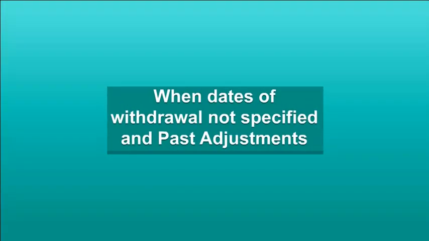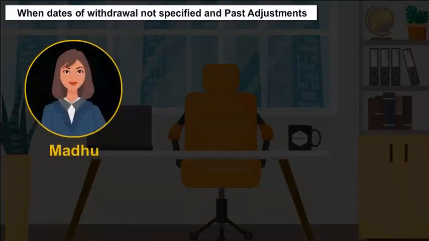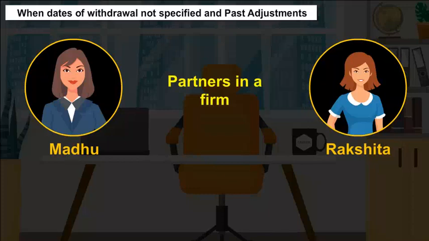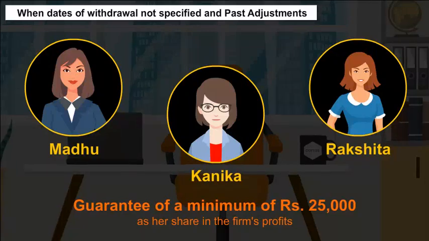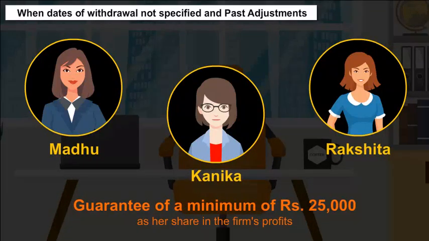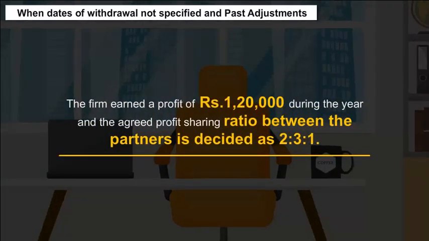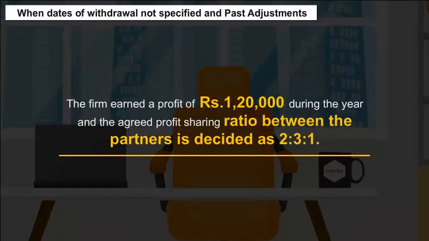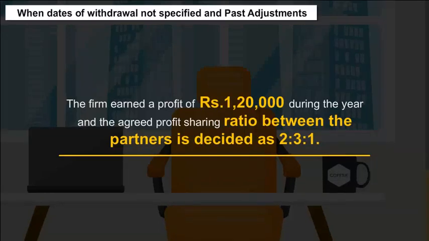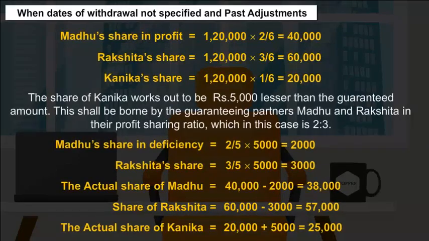When dates of withdrawal are not specified, and past adjustments. Let us understand guarantee of profit with an example. Madhu and Rakshita, who are partners in a firm, decide to admit Kanika into their firm, giving her the guarantee of a minimum of rupees 25,000 as a share in the firm's profits. The firm earned a profit of rupees 1,20,000 during the year, and the agreed profit sharing ratio between the partners is decided as 2:3:1. Let us understand how this would be distributed between them.